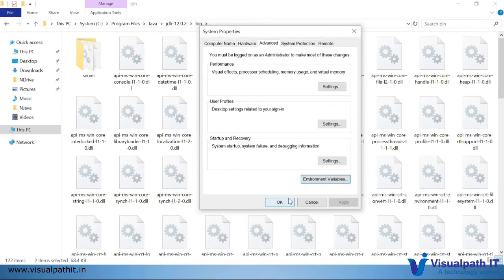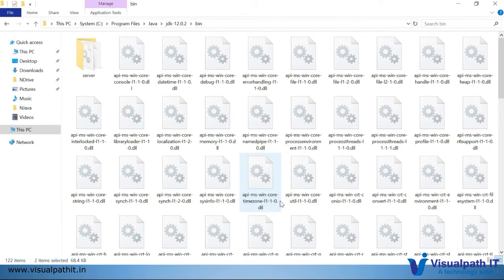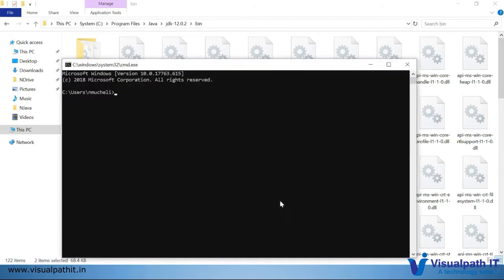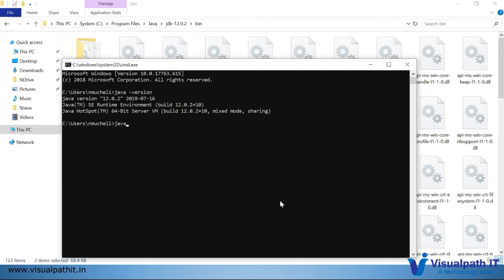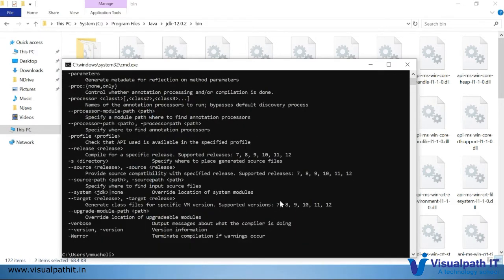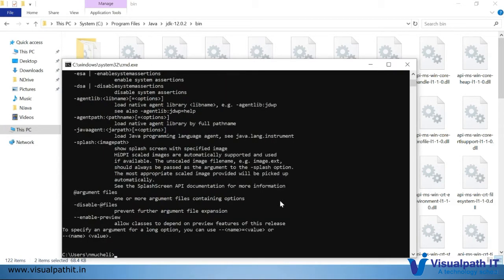Okay. Now we can test our changes, whether they are actually reflecting or not. Doing the same thing, I'm opening a new command prompt, a fresh one, just checking. Yeah, it works. We'll check other commands. javac works, java works, everything perfect.